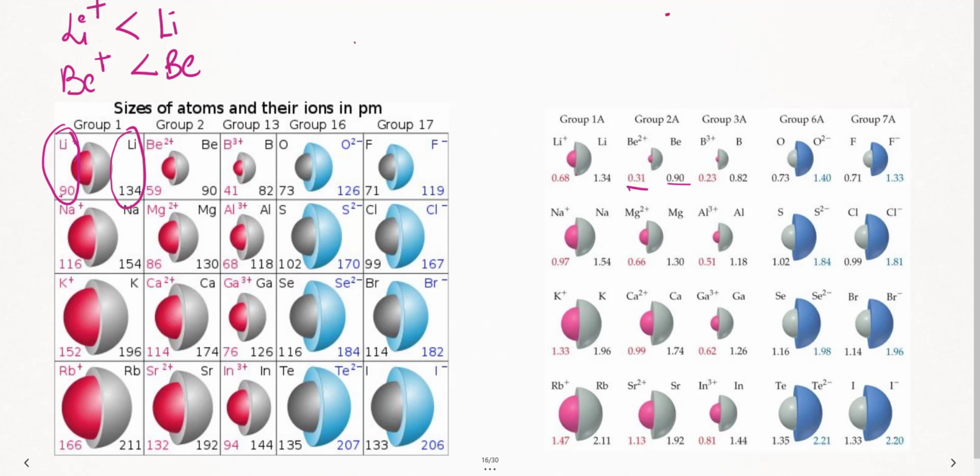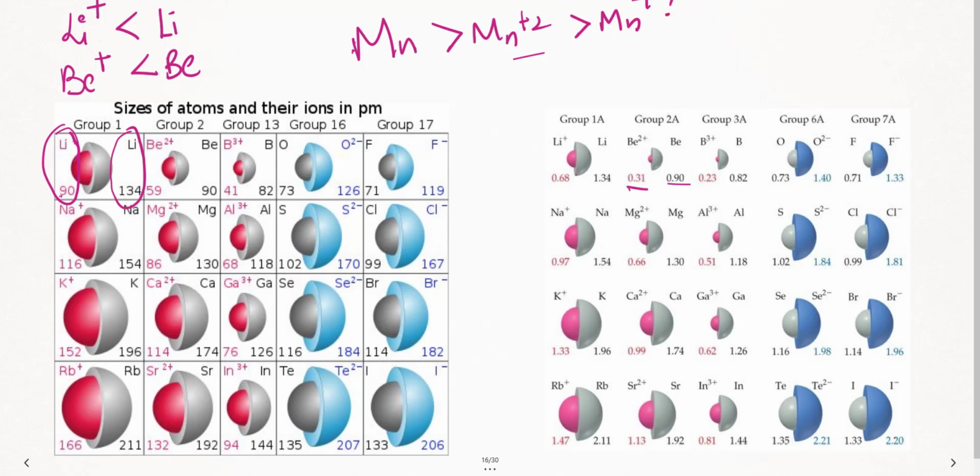Just see here. The order is Mn greater than Mn+2 greater than Mn+7. Till 7 it can go, no? So the same reason applies here also. Here what happened? Reduced electron-electron repulsions are there. That's why this is the order. Done? Yes. Now, next thing.